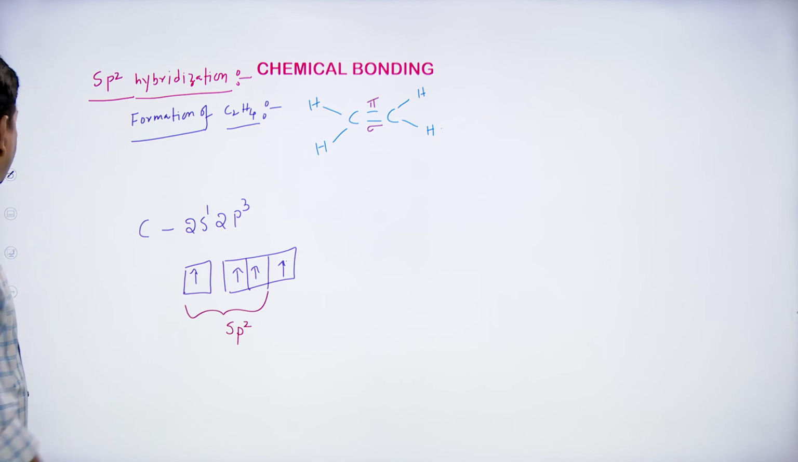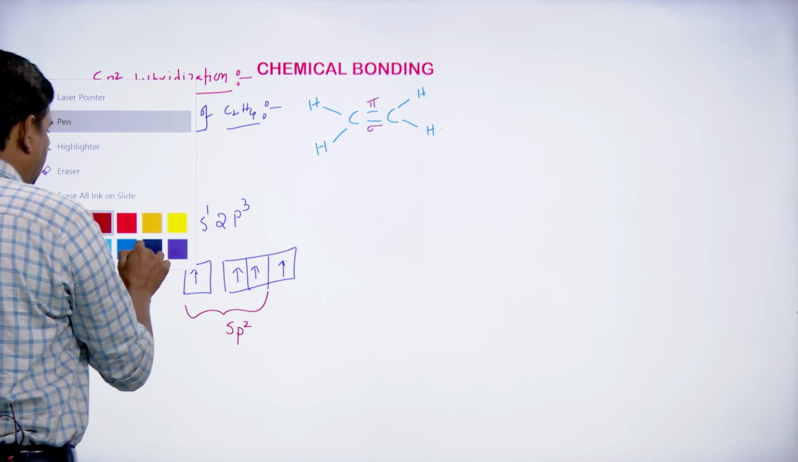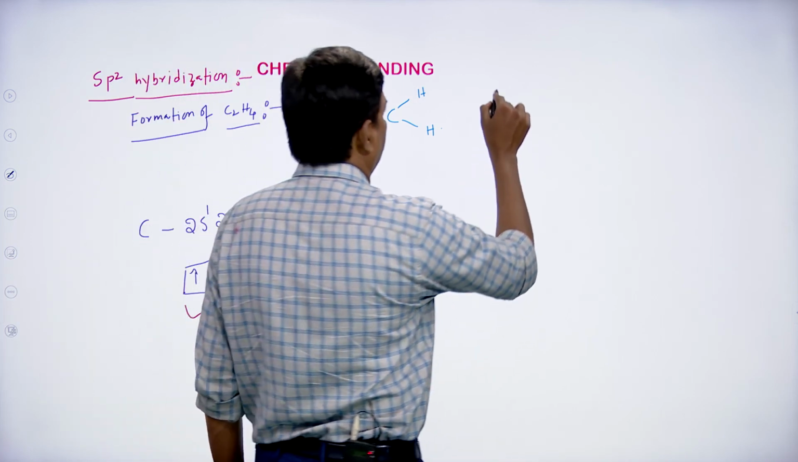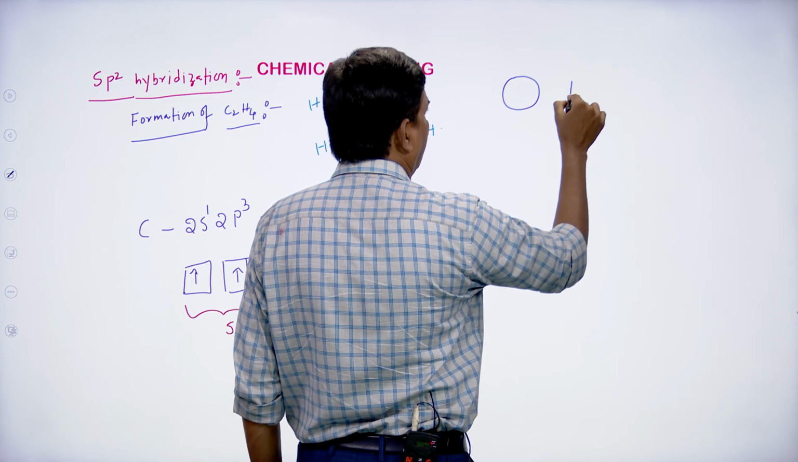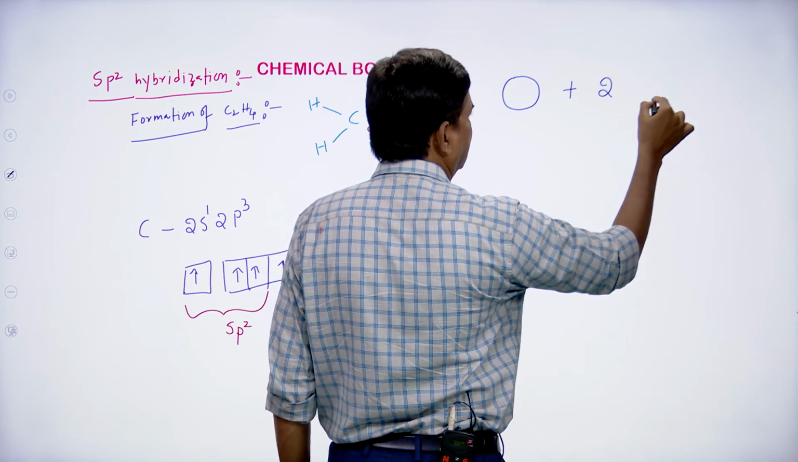sp2 hybridization. So, students, one s orbital and 2p orbitals.